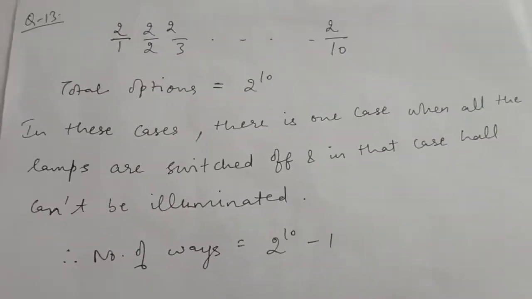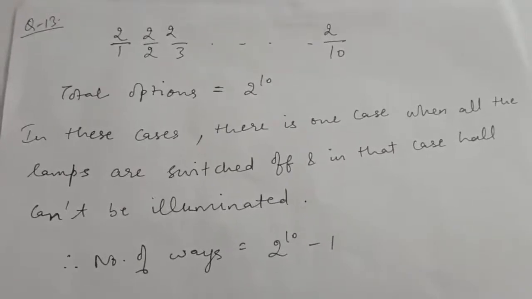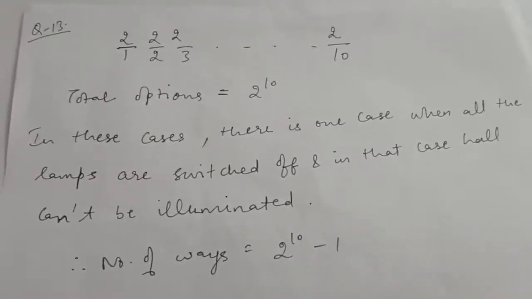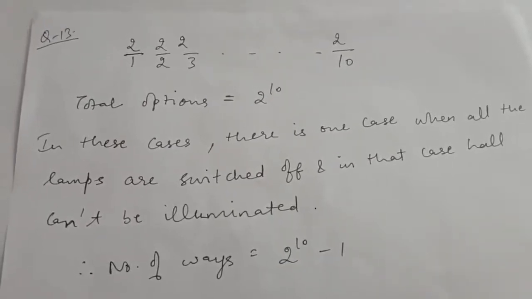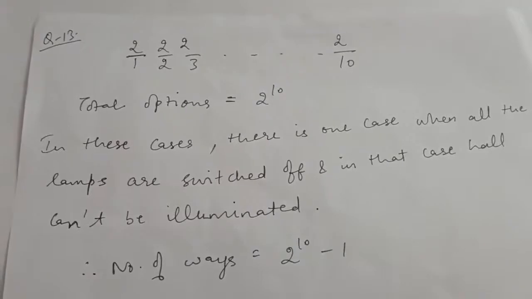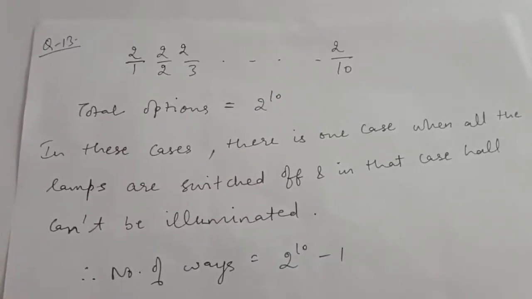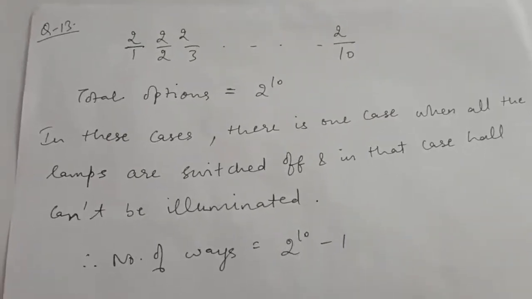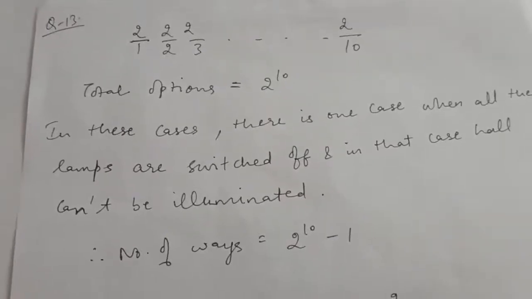Question number 13: there are 10 lamps in a hall. Each one of them can be switched on independently. That is, if I switch on or switch off any one lamp, there will be no effect of it on the other lamps. Find the number of ways in which the hall can be illuminated. That is, there is no darkness in the hall. There is some light, which means that the hall is illuminated.